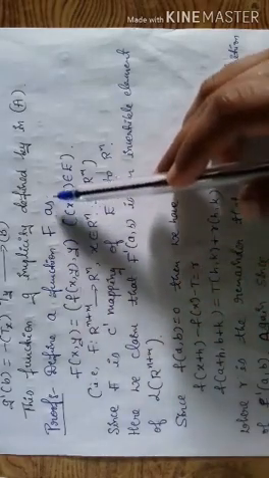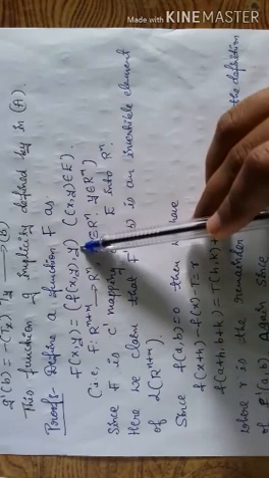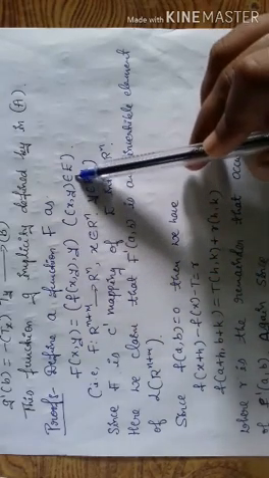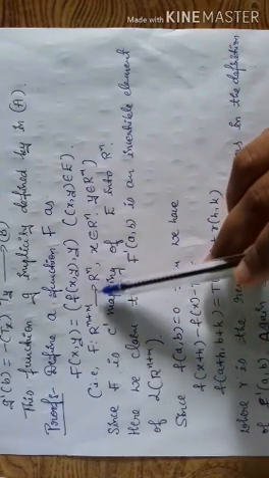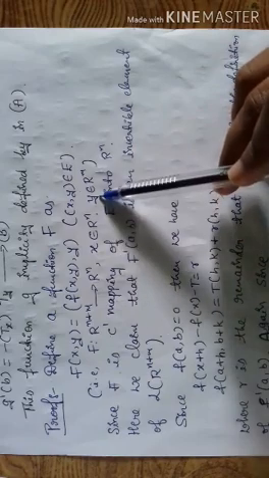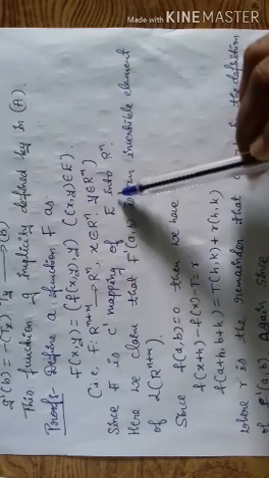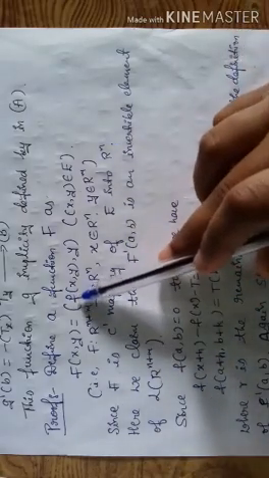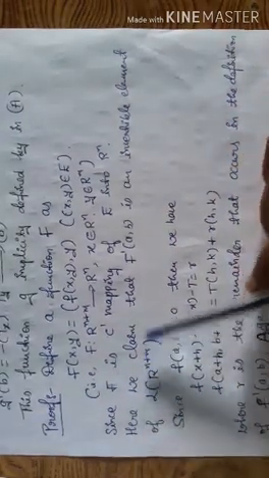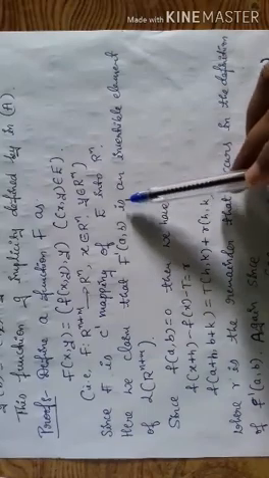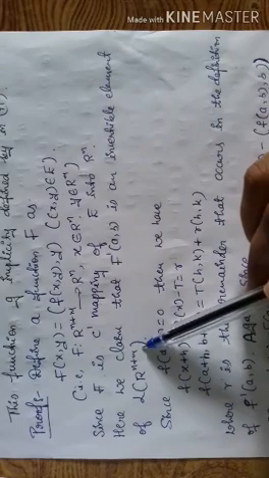Define a function f as f(x,y) = F(x,y), the ordered pair (x,y) belonging to E. That is, f is a mapping from R^(n+m) to R^n, x belongs to R^n, y belongs to R^m. Since F is a C' mapping of E into R^n, f is also a C' mapping. Here we claim that f'(A,B) is an invertible element of L(R^(n+m)).